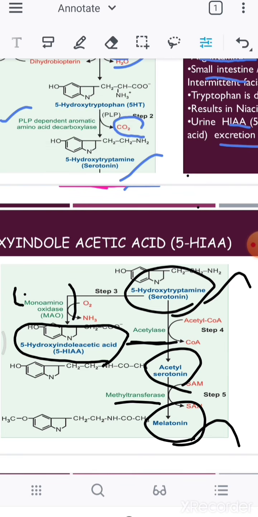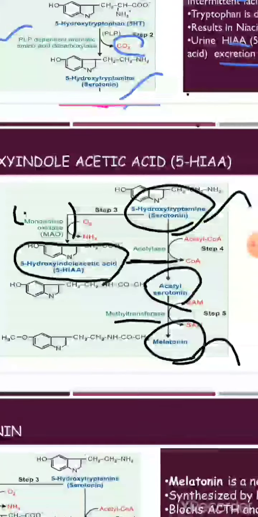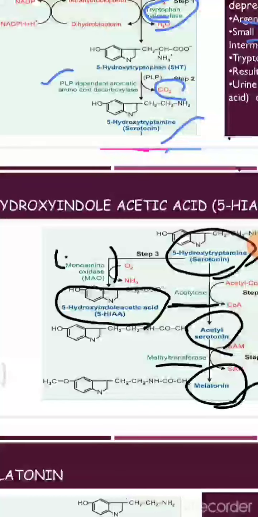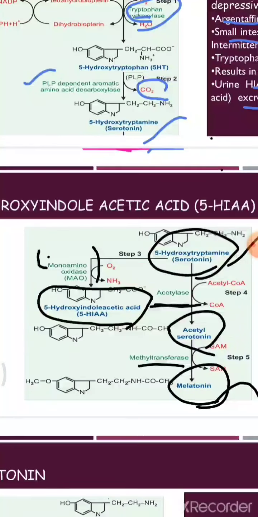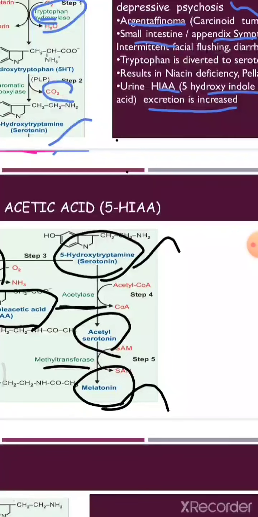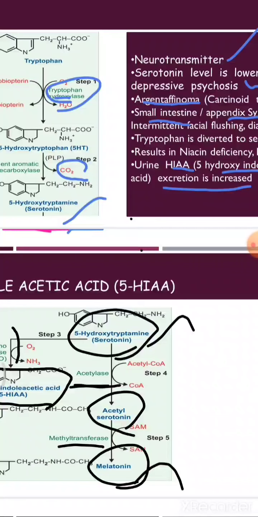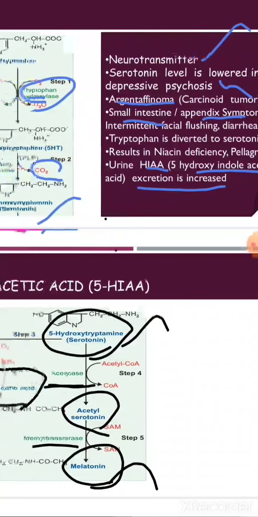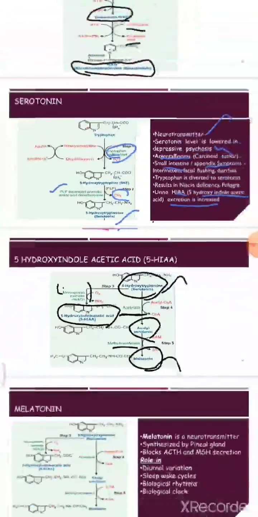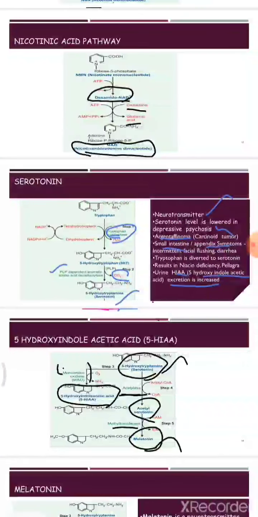So this is the excretion of the hydroxyindoleacetic acid. This is what they have mentioned: urinary excretion is increased when the serotonin level is lowered. In case of any niacin deficiency also, we can see there is more excretion of this.